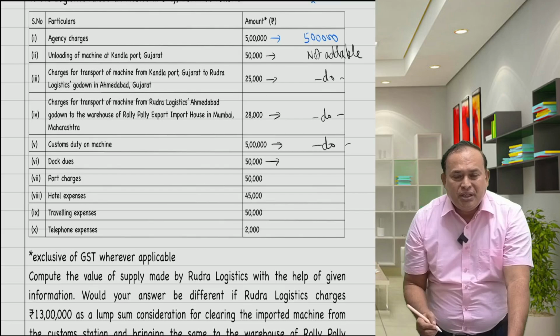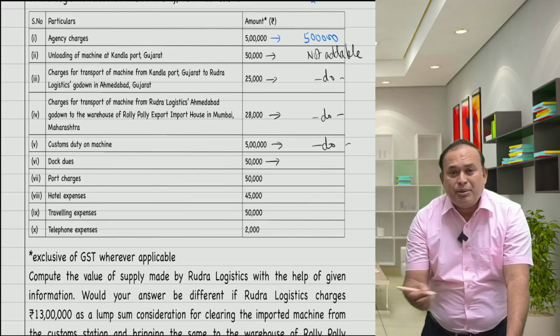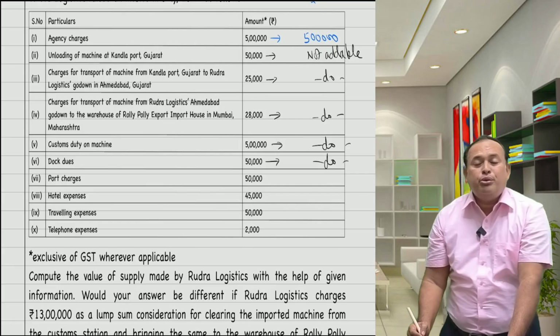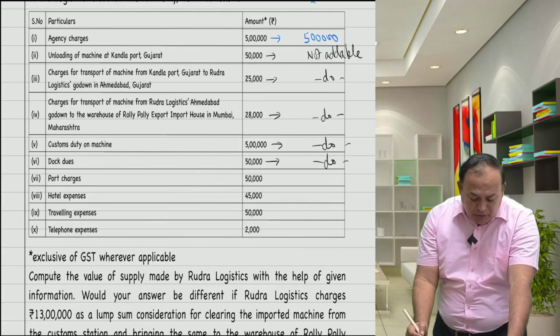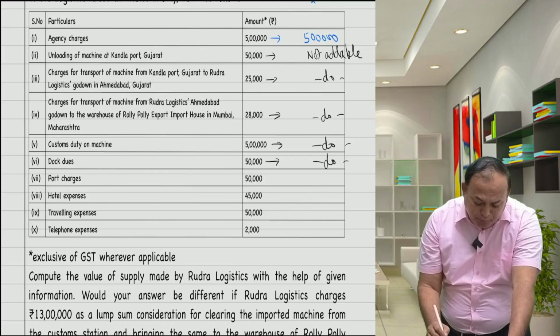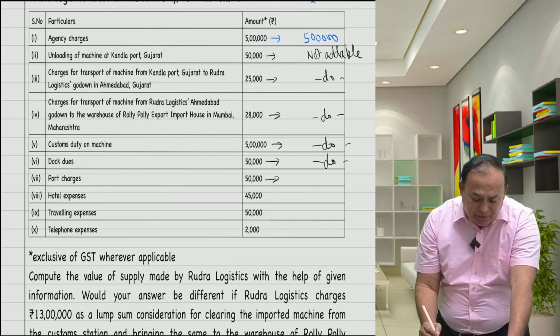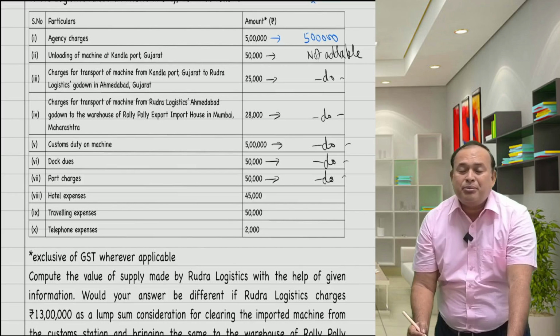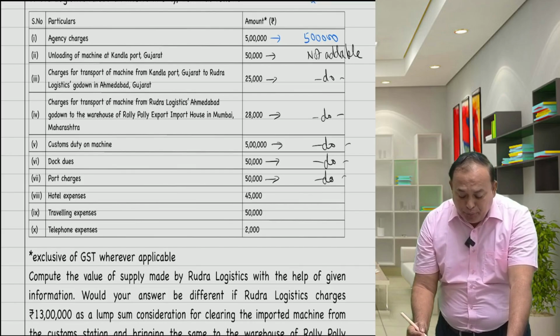The port dues: the recipient, namely the importer, has to pay, but incurred by the supplier. Therefore, it is also called pure agent expenditure. Port charges, handling charges: absolutely the importer, namely the recipient, is liable to pay, but the supplier paid and is reimbursed. It is also pure agent expenditure, not addable.